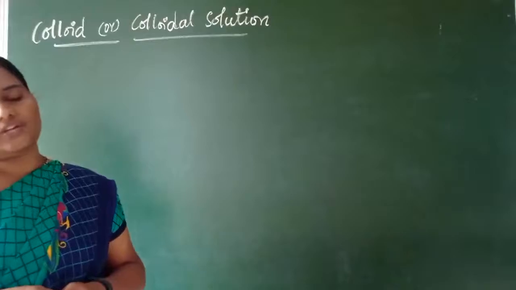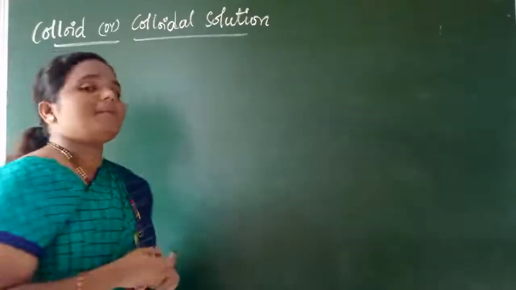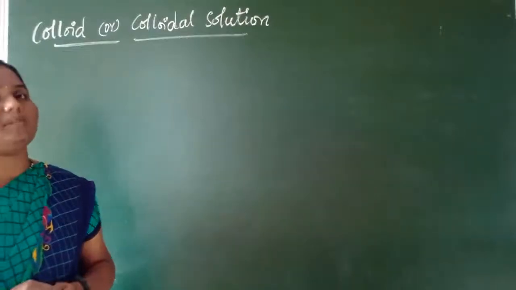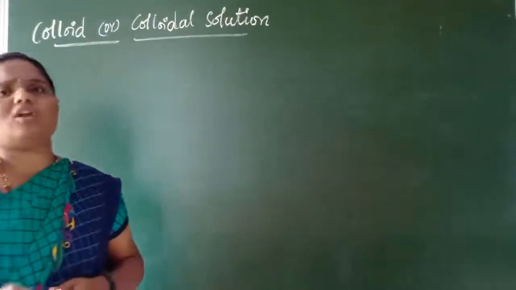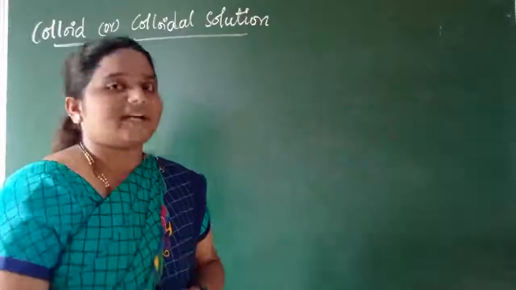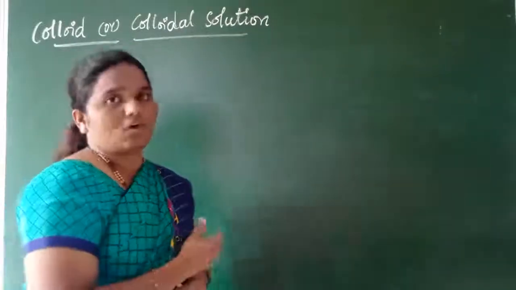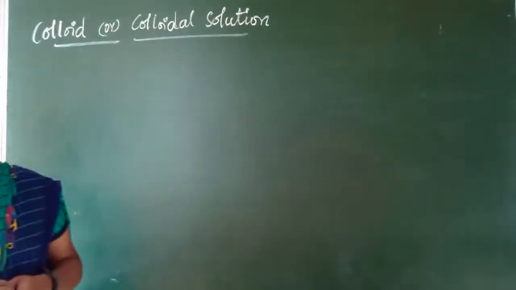Sometimes we get confused whether it is homogeneous or heterogeneous, children, because the particles are very small, so we may say that it is a homogeneous mixture, but that is totally wrong, because it is a heterogeneous mixture.